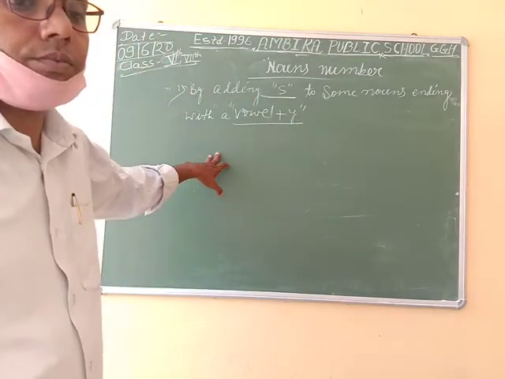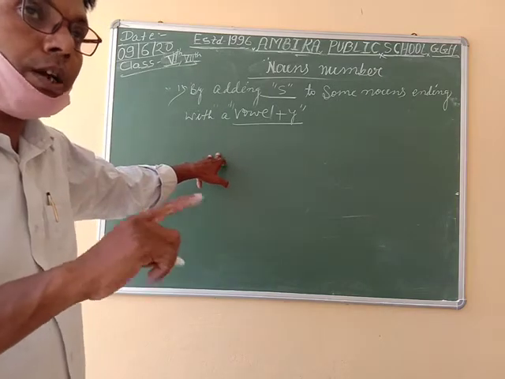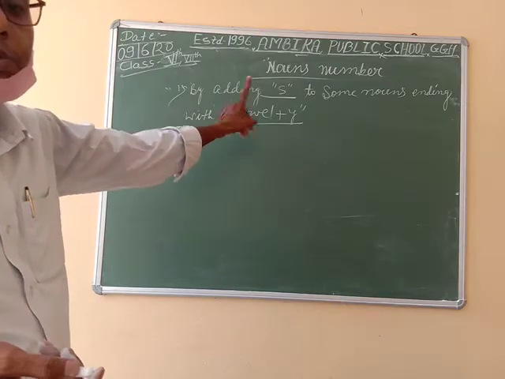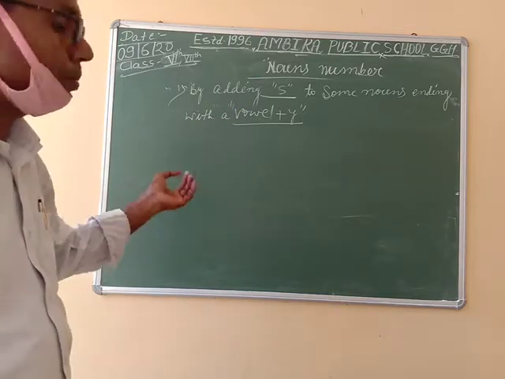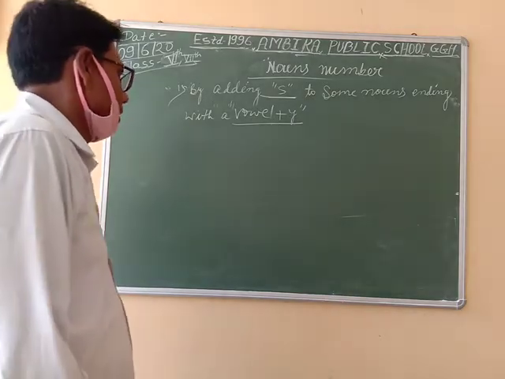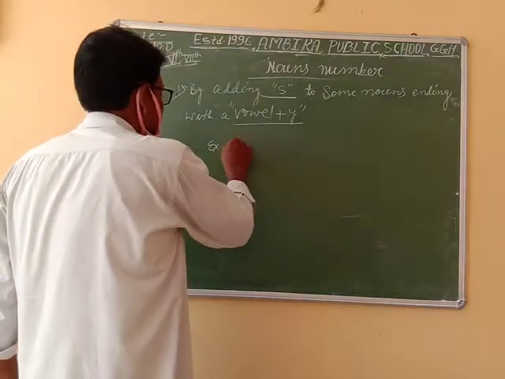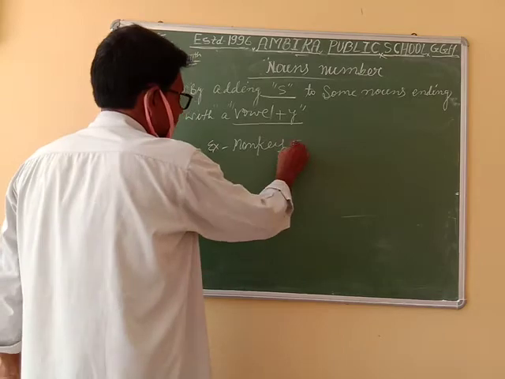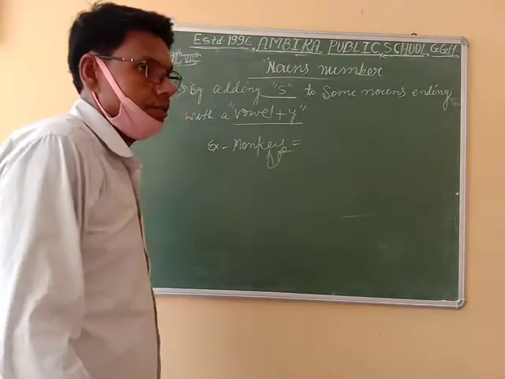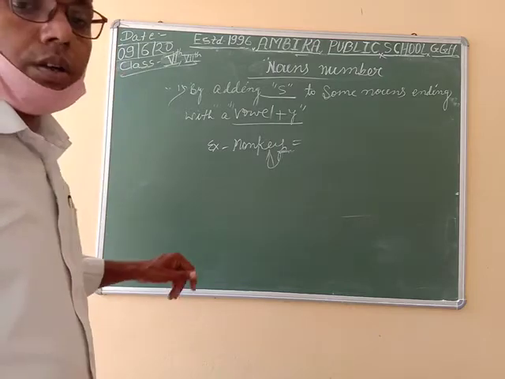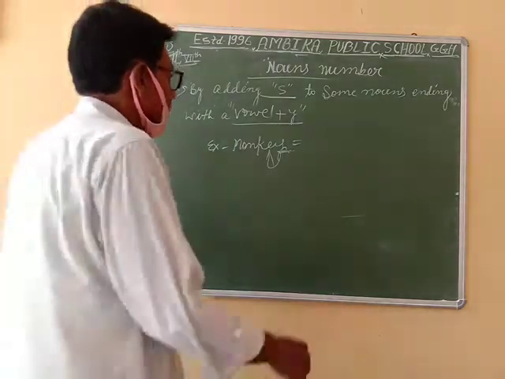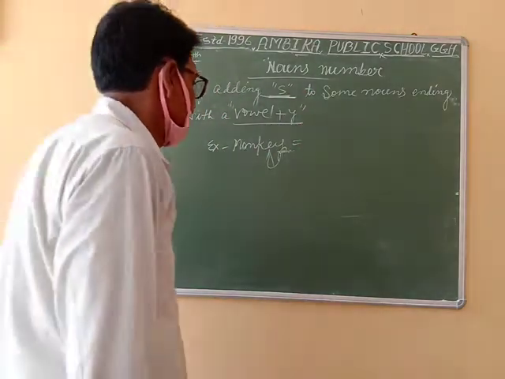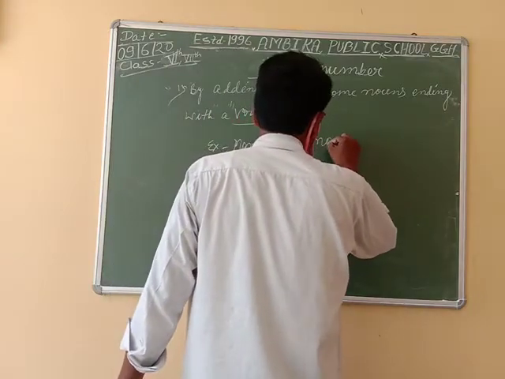Mark my point: before, the rule was consonant plus y, and here it is vowel plus y. To make the plurals, monkey: y is coming, but before y a vowel is coming. So the plural form will be monkeys. You only have to add s to make the plural. So monkey will be converted into monkeys.